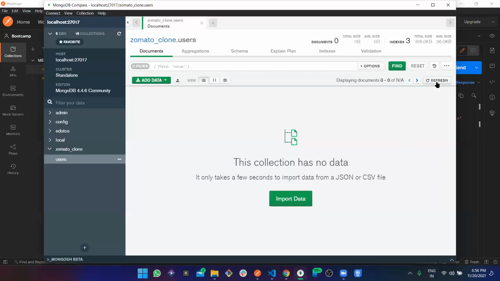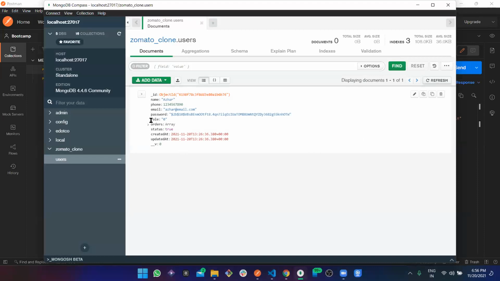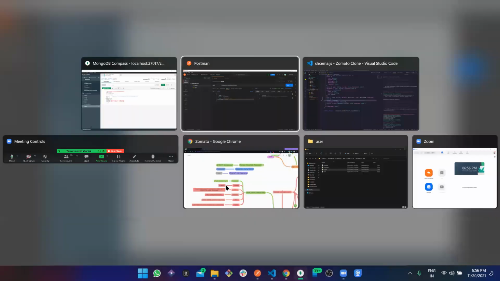Successfully registered, please log in. Let's refresh the code. Perfect. Now the role has 0. Oh, again 0. No, this should not be 0.